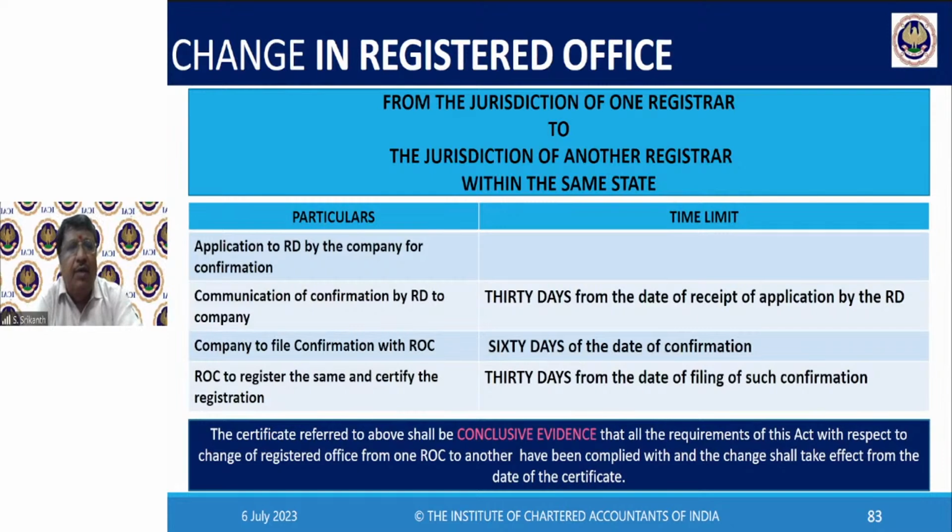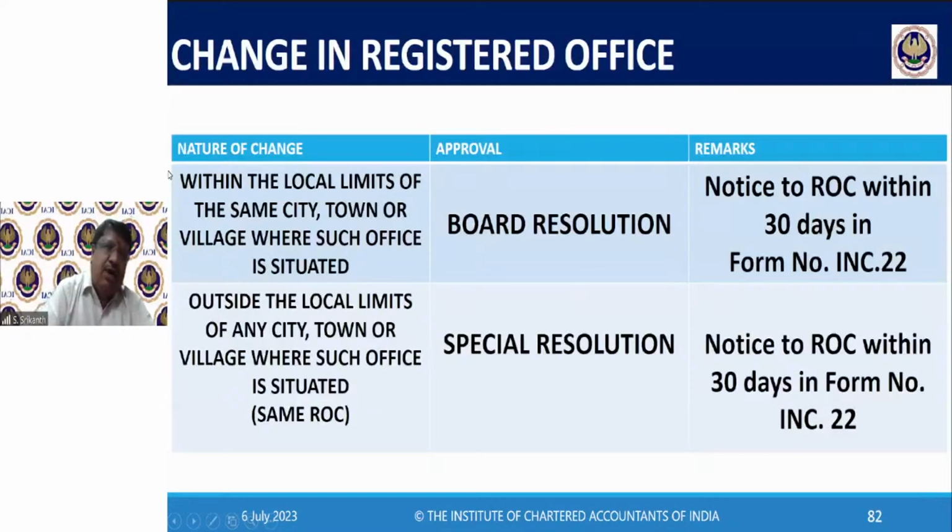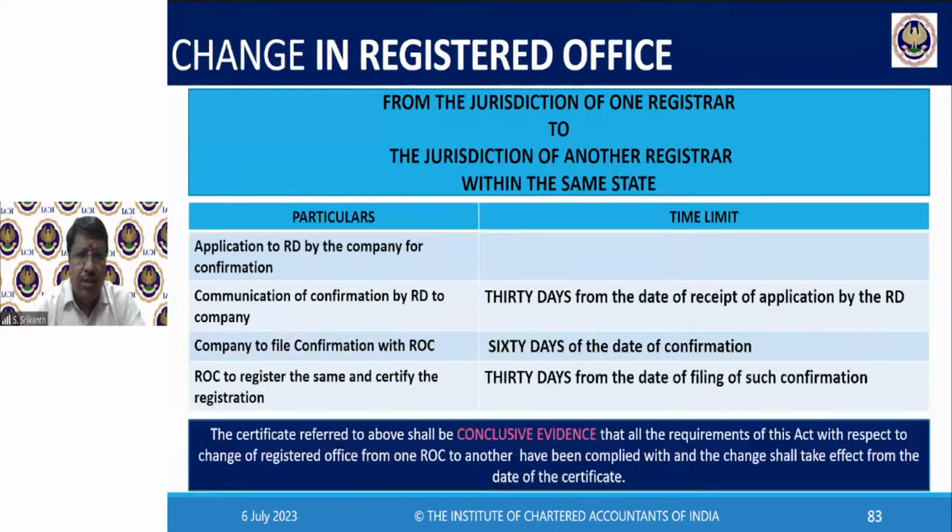Since maybe you've lost out something on this part, I will quickly run through it again. See, here we saw the change in registered office from within the same city, town or village, and then outside the local limits, meaning from one city, town or village to another city, town or village under the same ROC. There the procedure we have seen, board resolution, it's all clear on the screen. Here, from one ROC to another ROC within the same state. Again, this is what we have seen.